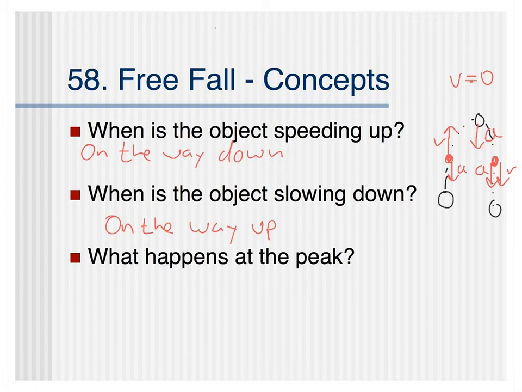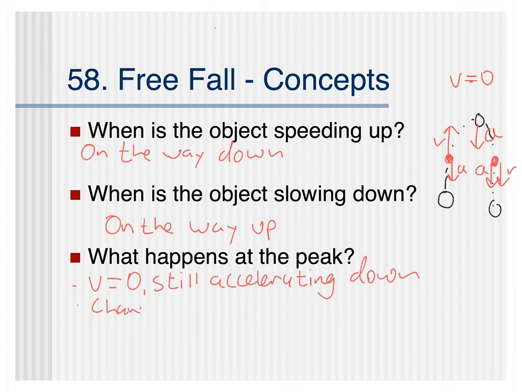So at the peak, we have zero velocity, but we are still accelerating down. And this is the point there at that peak where we are changing directions. Okay, so that is what's happening. And this is no different than some of the other situations we've looked at where an object changes directions. Still accelerating, but it hits that point just for an instant where it has zero velocity.